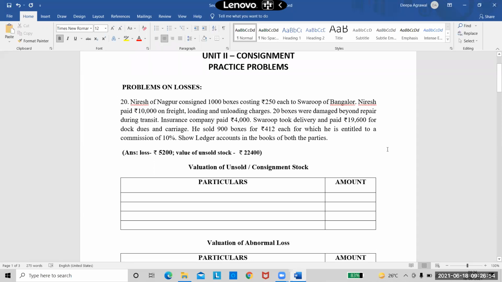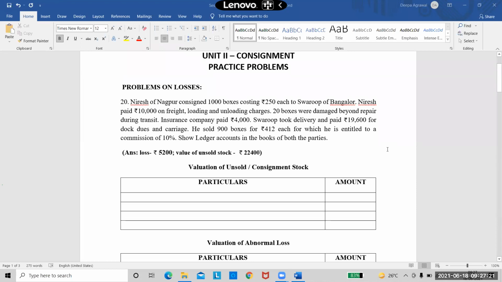Then he says insurance company paid rupees 4,000. So we were lucky that the consigner had already insured the goods. Because he had insured and there was some damage to the goods, he immediately lodged a complaint with the insurance company and the company accepted a claim of rupees 4,000. Always remember the insurance company accepts the claim, but the amount is paid maybe a few days later.